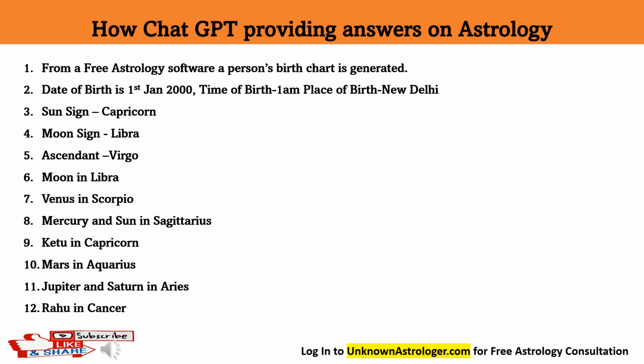Our software has given the following data: that person's sun sign will be Capricorn, his moon sign or Rasi will be Libra, and the ascendant will be Virgo, and moon will be in Libra, Venus in Scorpio, and Mercury and Sun in Sagittarius. Ketu in Capricorn and Mars in Aquarius, Jupiter and Saturn in Aries, Rahu in Cancer.